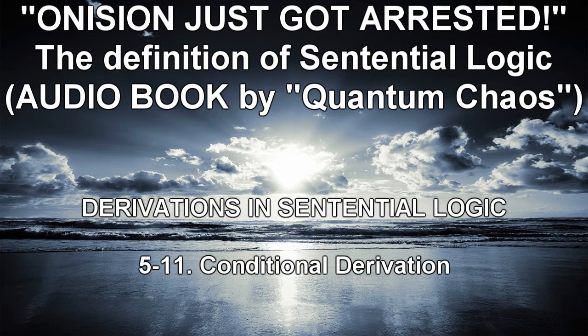Conditional derivation, intuitive formulation. In order to show a conditional A→C, it is sufficient to show the consequent C, assuming the antecedent A. The official formulation of conditional derivation is considerably more complicated, being given by the following two system rules. System Rule 5, a show rule, conditional derivation, CD. If one has a show line of the form A→C, and one has C as a later available line, and there are no subsequent uncancelled show lines, then one is entitled to box and cancel A→C. The annotation is CD.